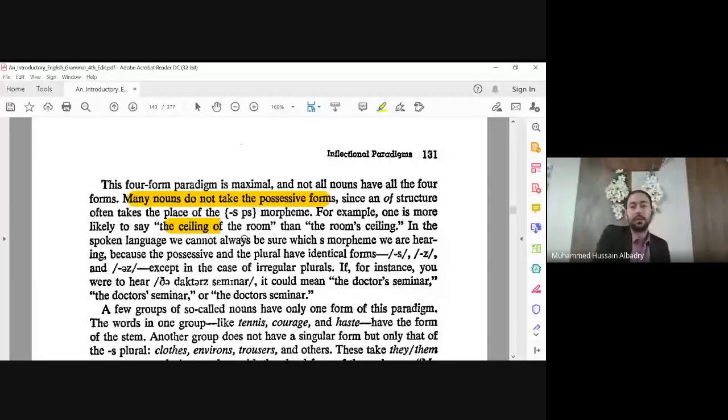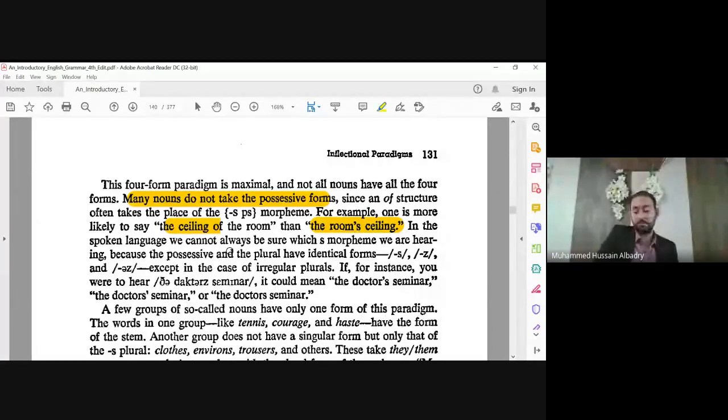Usually we don't say the room's ceiling, يعني سقف الغرفة, the room's roof. We say the ceiling of the room. We do not accept it, because it is not a human, not animate. Usually with an inanimate noun we try to avoid the possessive. So we say the ceiling of the room.